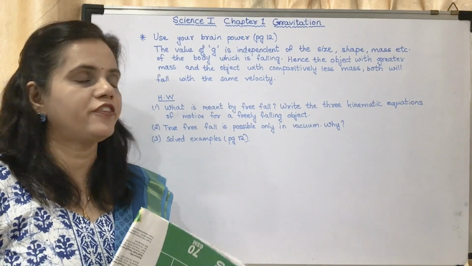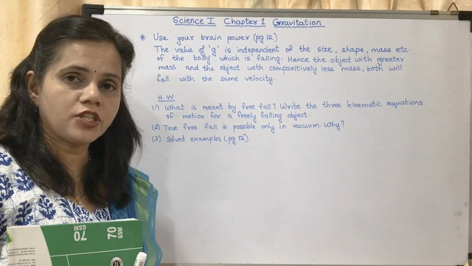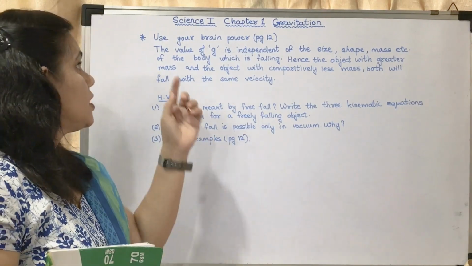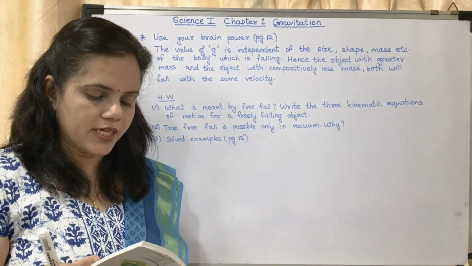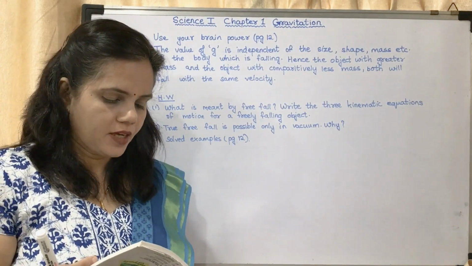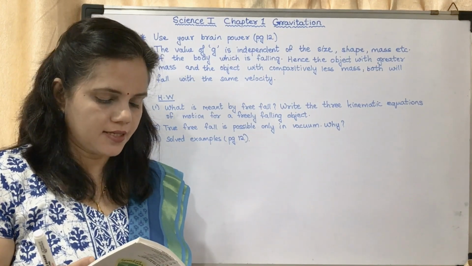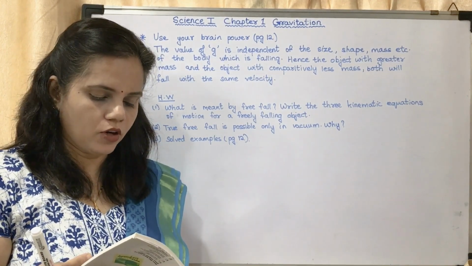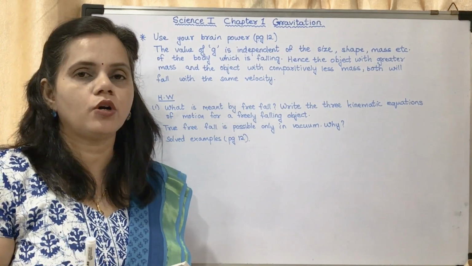Okay, now the last part for today. Use your brain power, page number 12. There is a question towards the end of that page. What is the question? According to Newton's laws of motion, Earth's gravitational force is higher on an object of larger mass. Why doesn't that object fall down with higher velocity as compared to an object with lower mass?